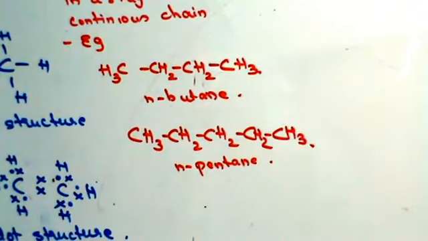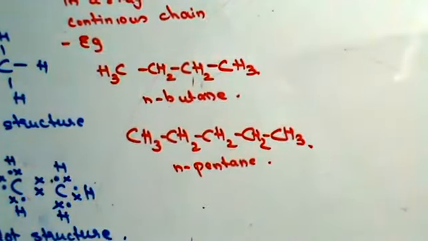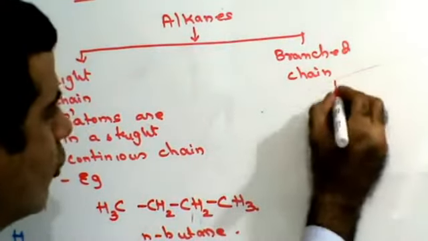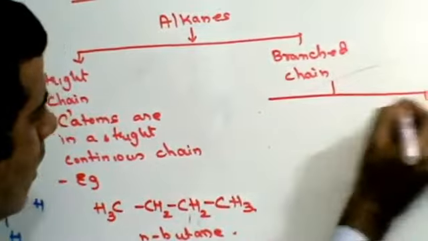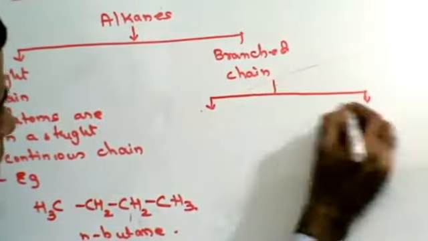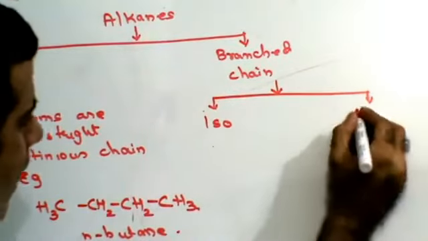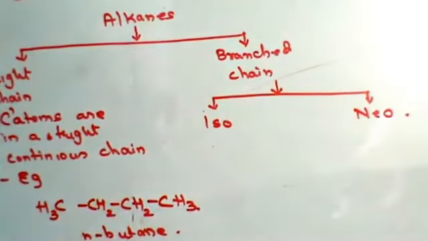Now, branched alkanes are further classified into 2 types of structure. One is called the iso and the other is called the neo structure.